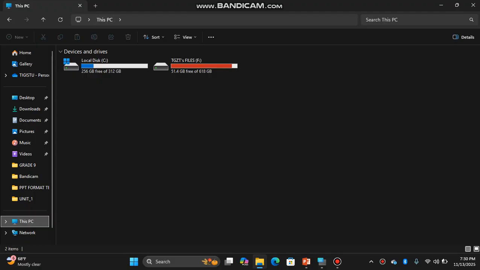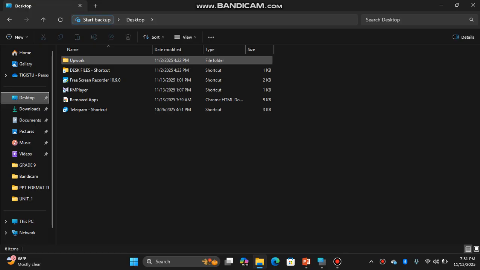Here we have ribbons. For instance, under the Home tab, we have a cut icon and a copy icon, but at this time they are inactive because no specific item is selected. Let me click on Desktop, then choose Upwork. Now the cut icon, the copy icon, the paste icon, and the delete icon appear below the Home tab.